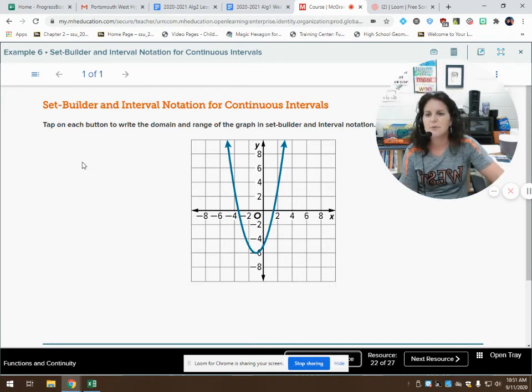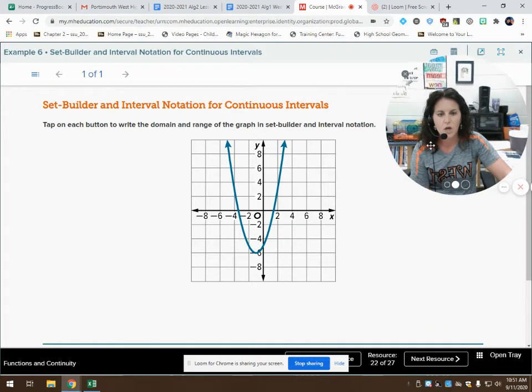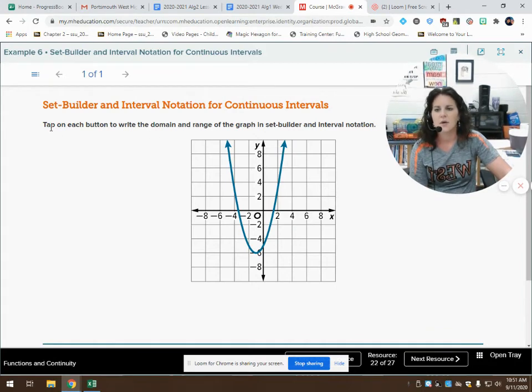All right, so example 6. Tap on each button to write the domain and range of the graph in set builder and in interval notation. So my domain is all values of x. I can see that this is a continuous function, so it's everything.